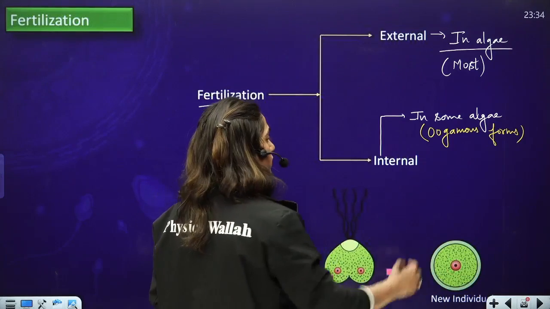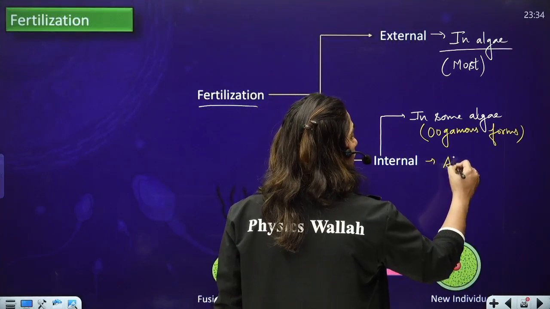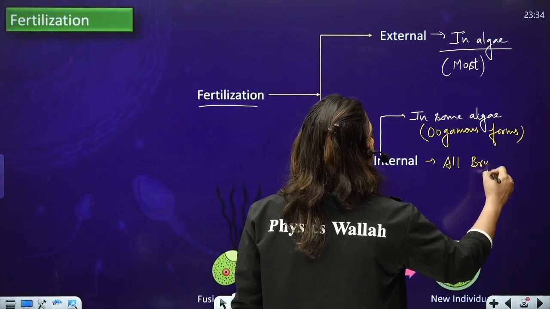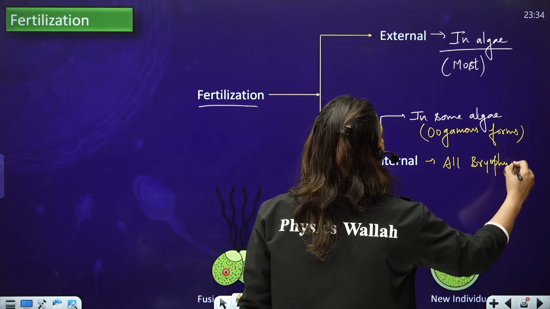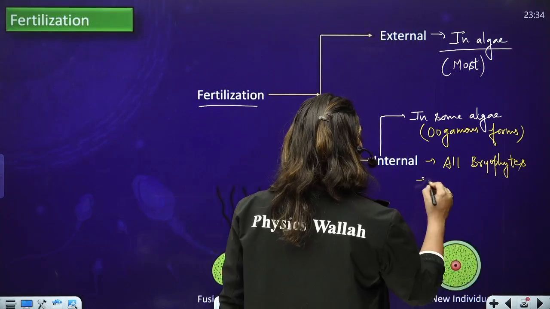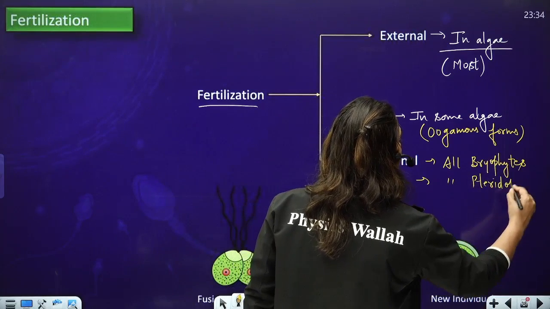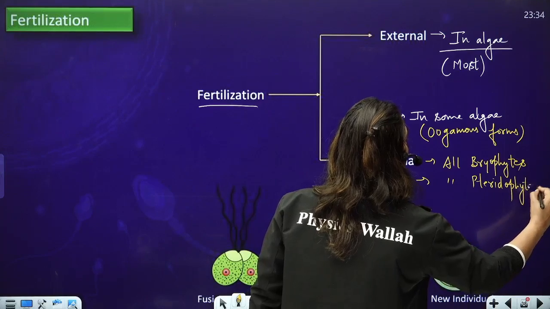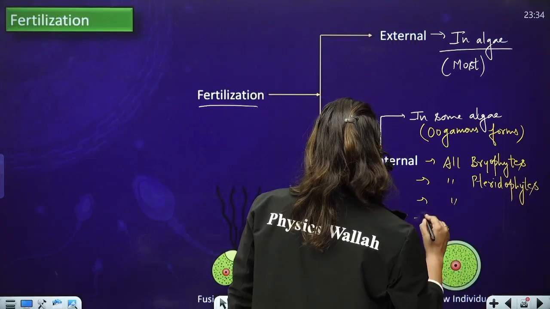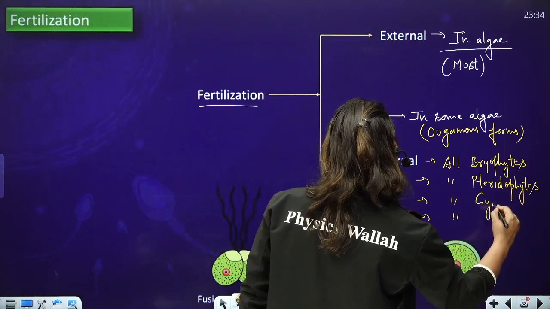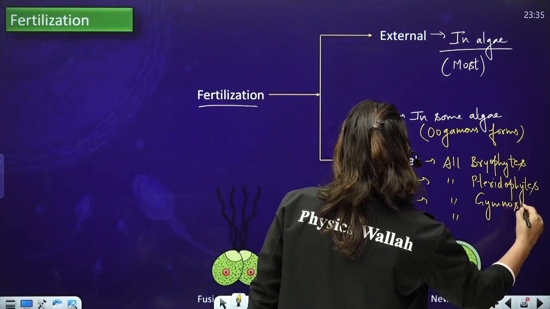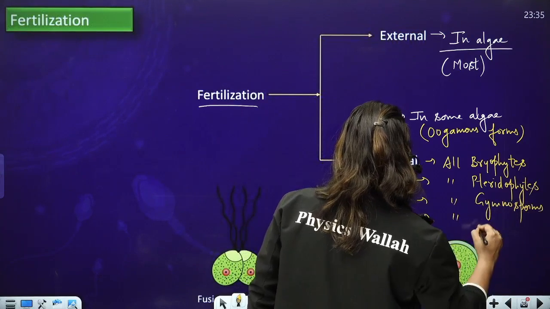external fertilization. Then in all bryophytes, in all pteridophytes, in all gymnosperms, and in all angiosperms, the fertilization is internal.